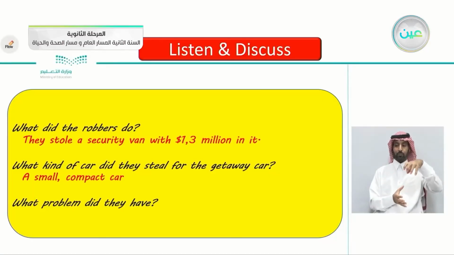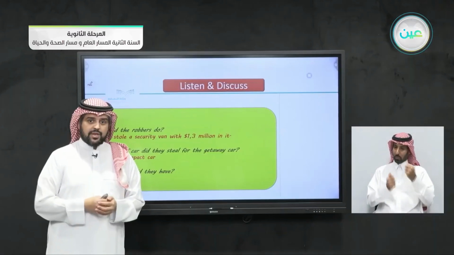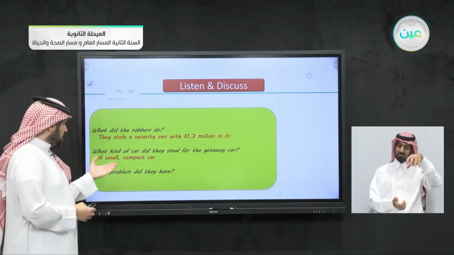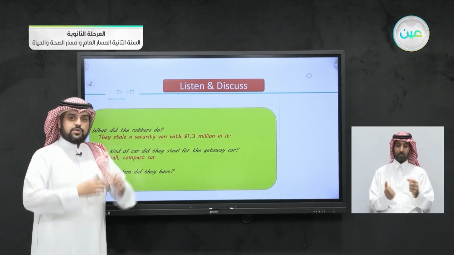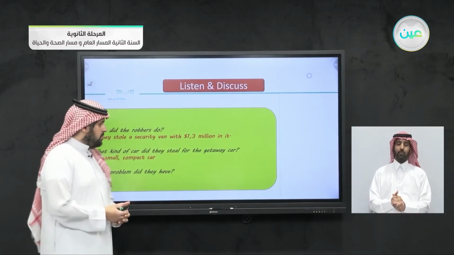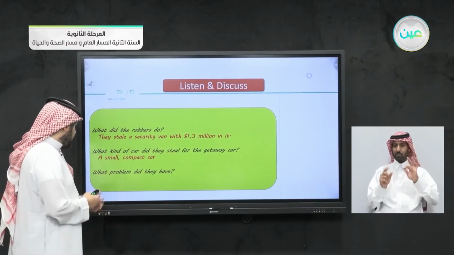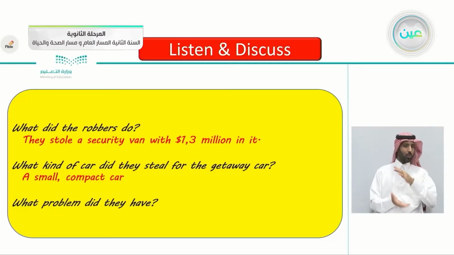Yes, a small compact car. Maybe if they stole a sports car, so can they move quickly? No, they stole a small compact car, which was foolish, a foolish choice. The third one, what problem did they have? What was the problem here?